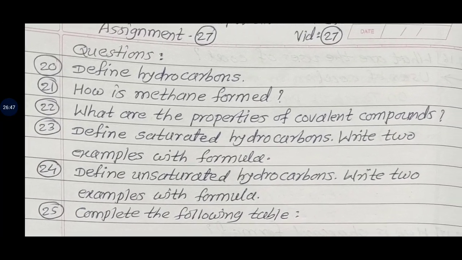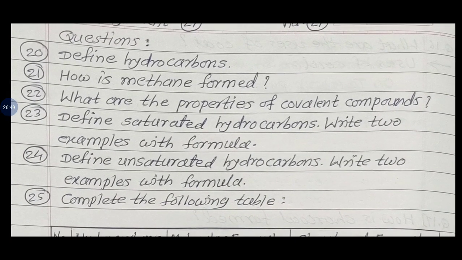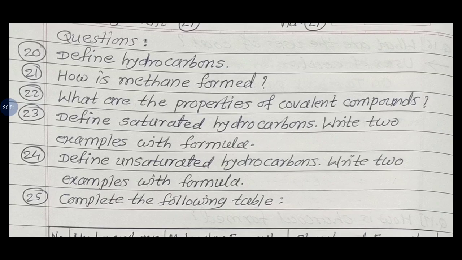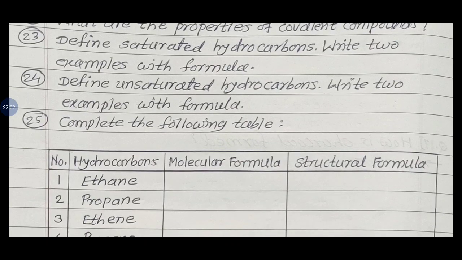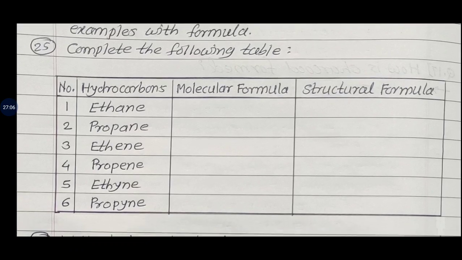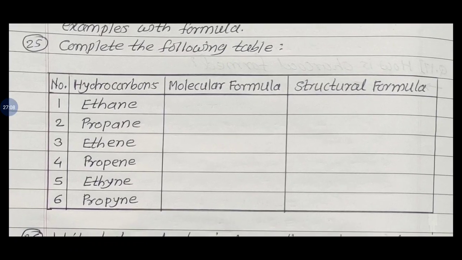So see what is our today's assignment. This is our today's assignment number 27. Questions given: define hydrocarbon. How is methane formed? What are the properties of covalent compounds? Define saturated hydrocarbons. Write 2 examples with formula. Define unsaturated hydrocarbons. Write 2 examples with formula. Complete the following table. Now check that. Hydrocarbon names are given: ethane, propane, ethene, propene, ethyne, propyne.